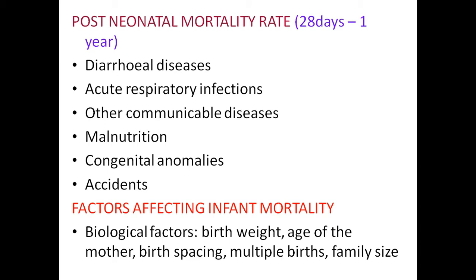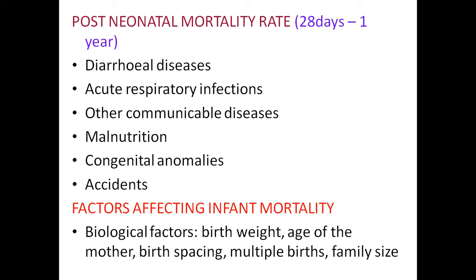So that's why two to three times more deaths occur if the birth spacing is less than 2 years. And then multiple births, that is twins, triplets, quadruplets, etc. If there are multiple babies, infants are prone to mortality. And also family size, more number of children,